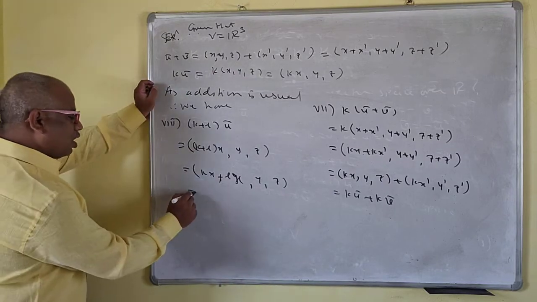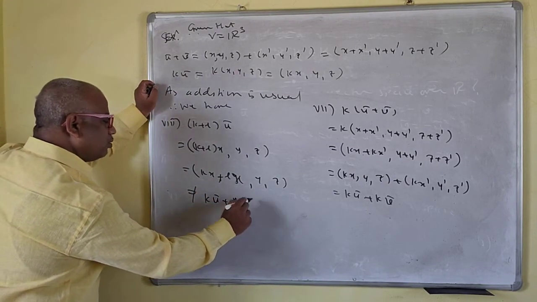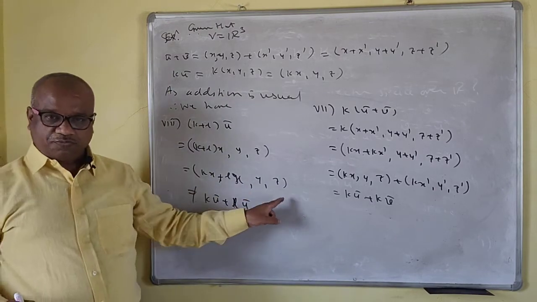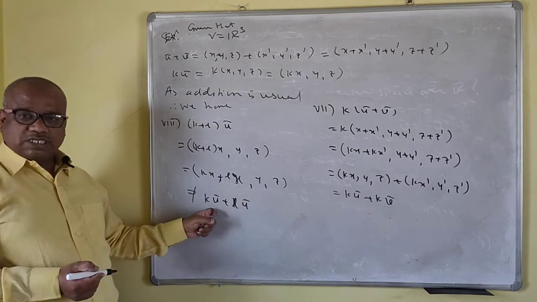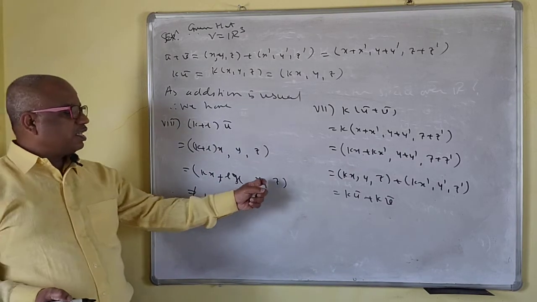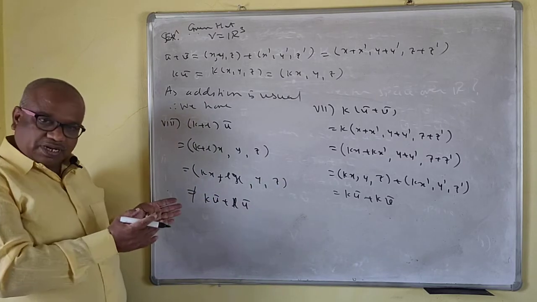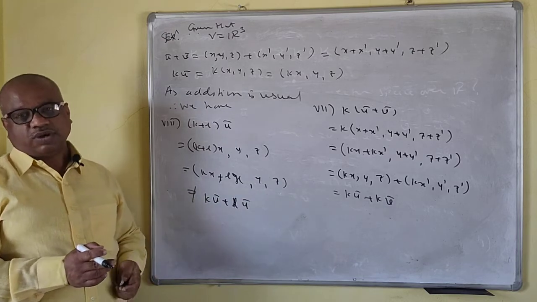Now this is not the same as k u bar + l u bar, because this is not (2, 2) now. You cannot separate this. This is not the same as k u bar + l u bar, because here there is no y, y now. You cannot separate this, because what? This should be twice y. This should be twice z.